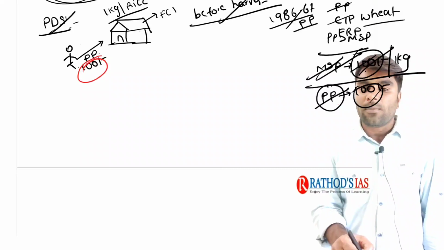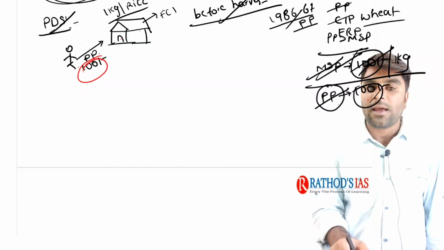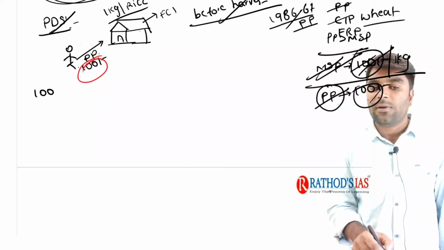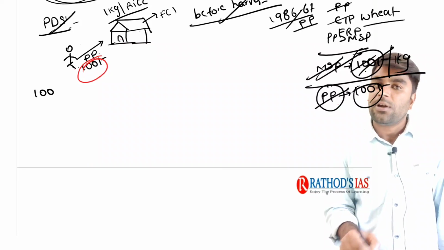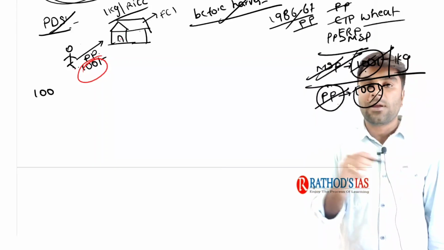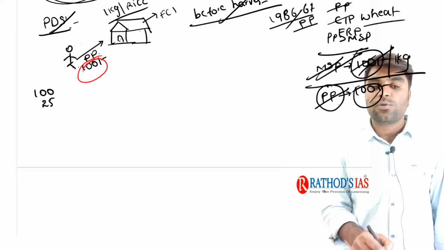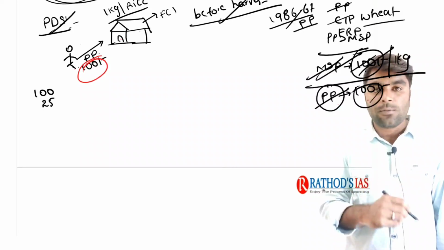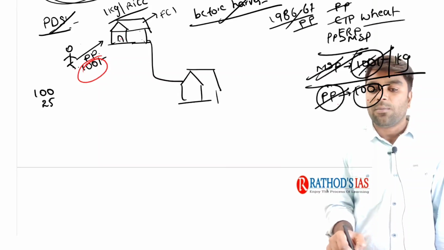Now next, imagine the FCI has paid 100 rupees to the farmers and taken the food grains. Now the FCI needs to transport it to the FCI depots. You know that there are a lot of depots located all over the country. Imagine for the distribution of these food grains from the farmers to the FCI depots, the FCI incurred an amount of 25 rupees.